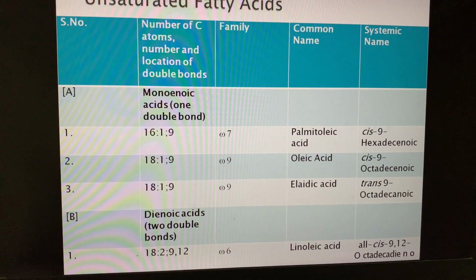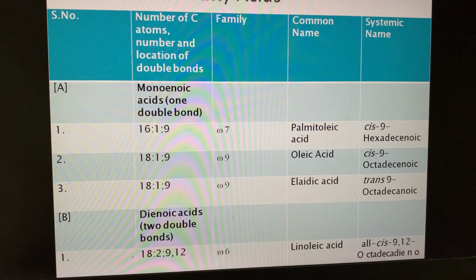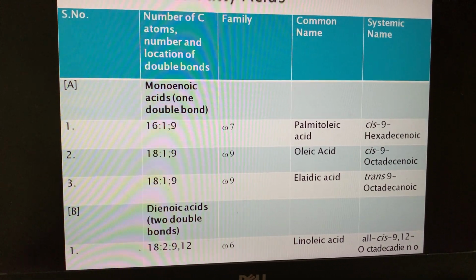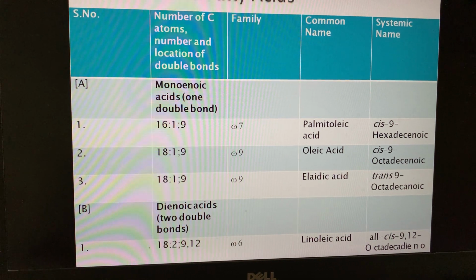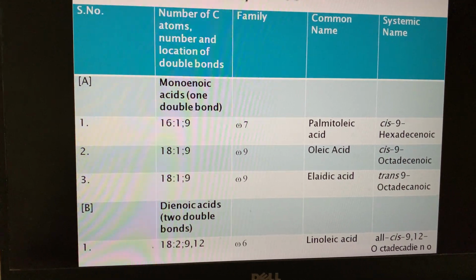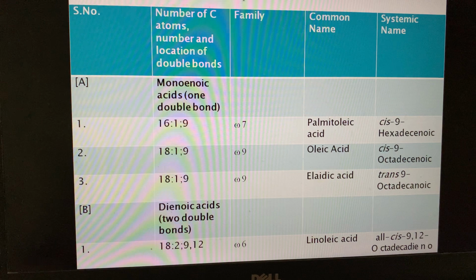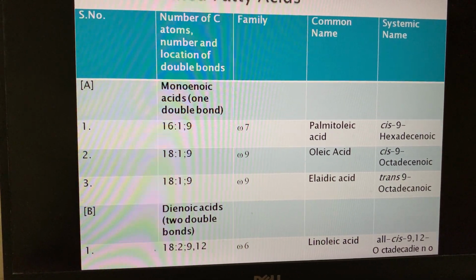For unsaturated fatty acids, their common names, family, such as omega-9, omega-7 or omega-6, number of carbon atoms, and systematic names are given.